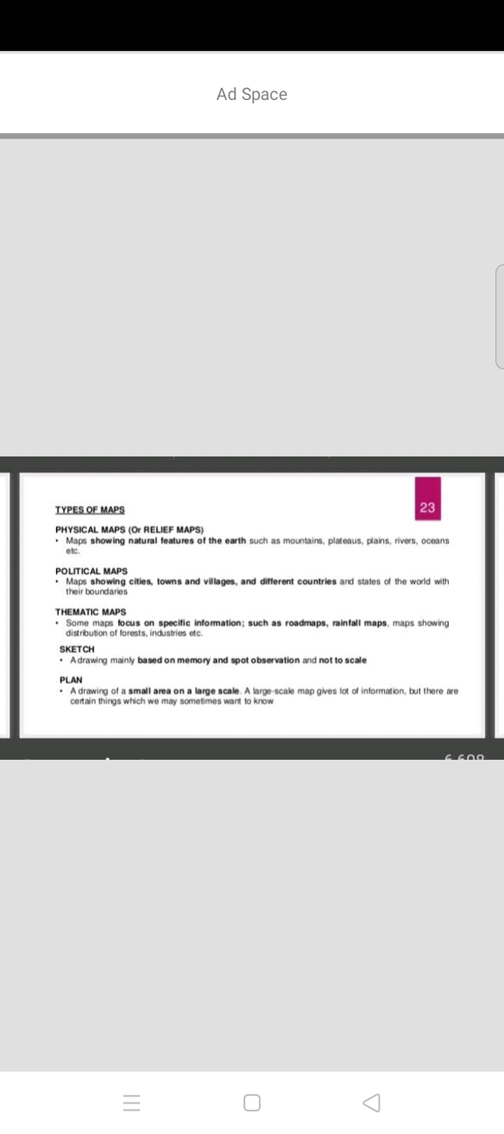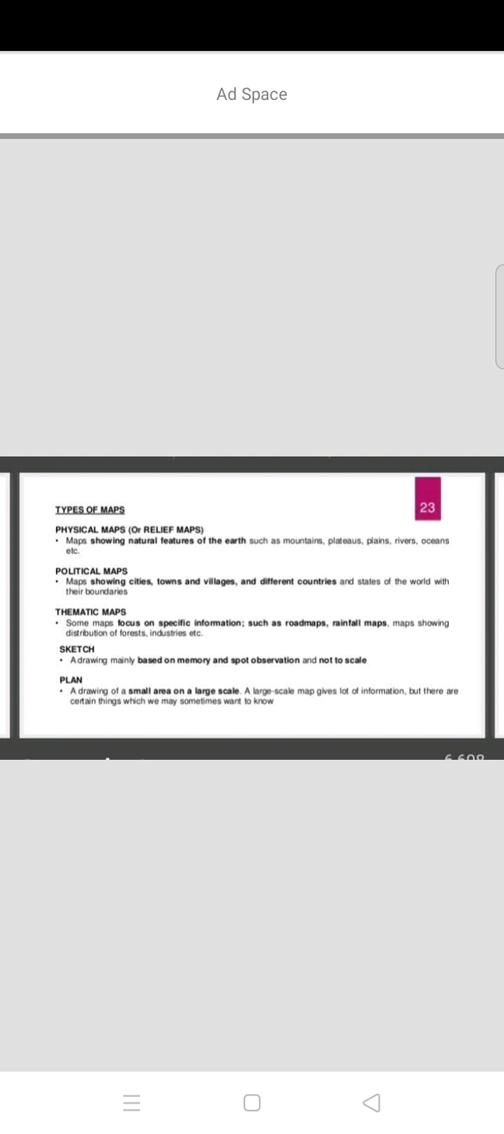These all exist naturally on the earth. We did not create all these things. Mountains, plains, plateaus, rivers, oceans, these we humans did not create. They already exist on the earth naturally. So that is why we call them physical maps. Physical maps show these natural resources and natural features of the earth.